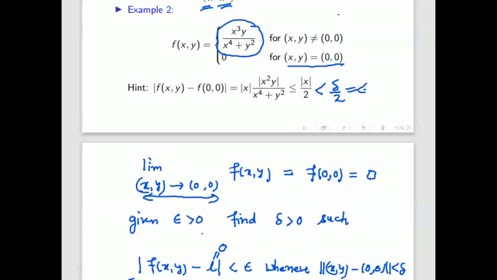So this function is continuous at 0, 0. This is epsilon. So we can find delta. We can choose delta less than 2 epsilon. Whatever delta less than 2 epsilon you choose, it will work. Is it okay?